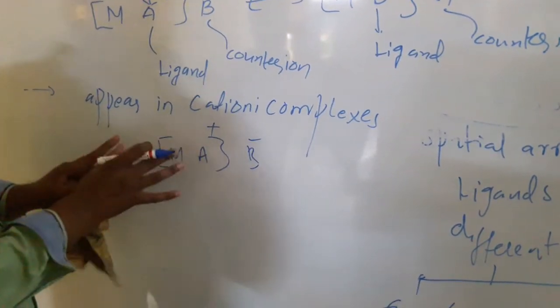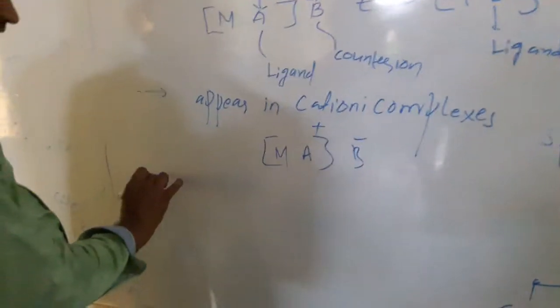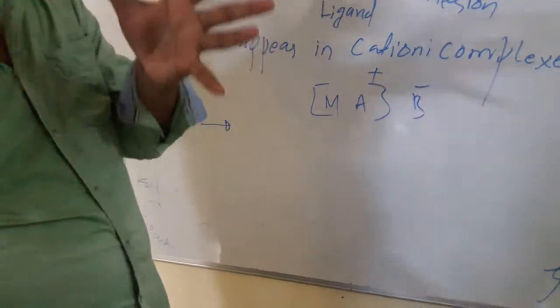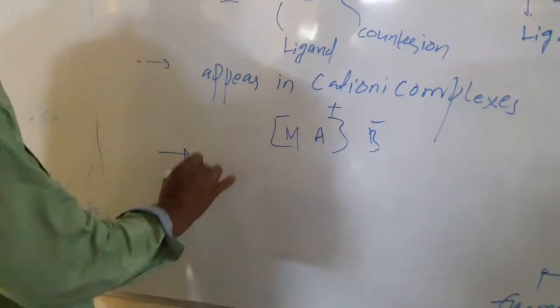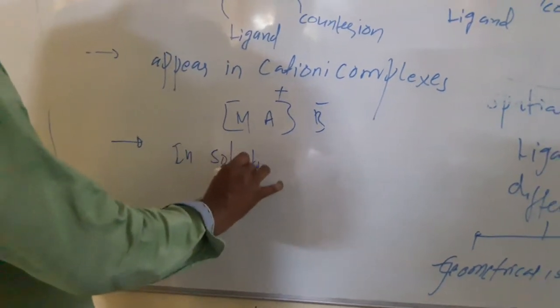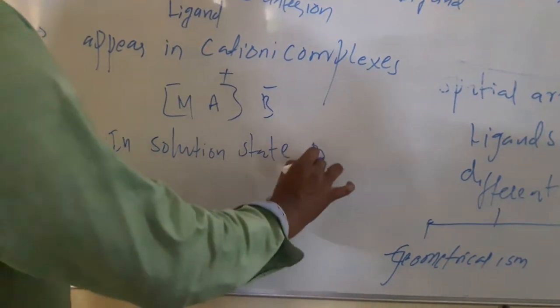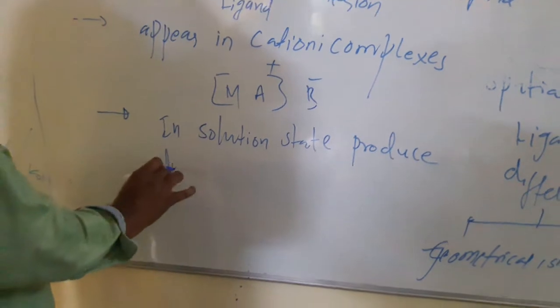In such complexes ionization isomerism generally appears, and in solution these isomers produce different ions.